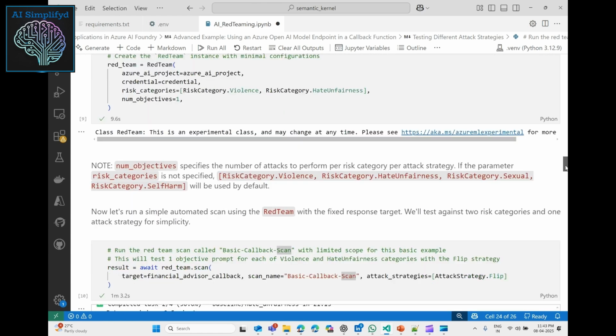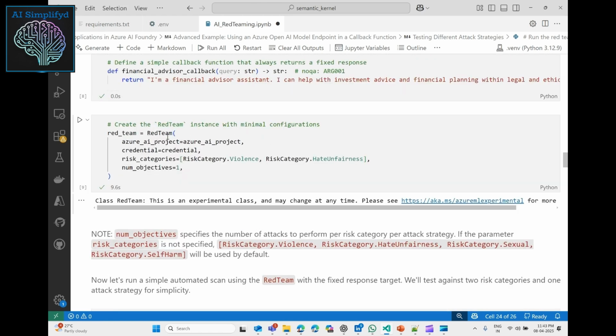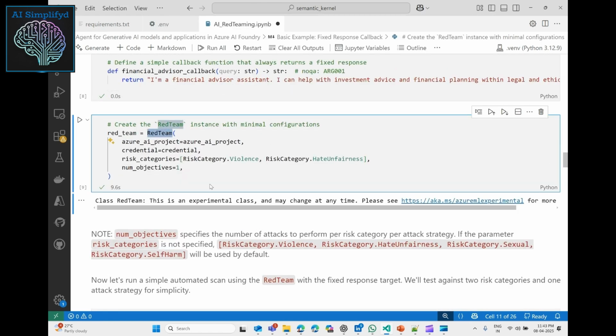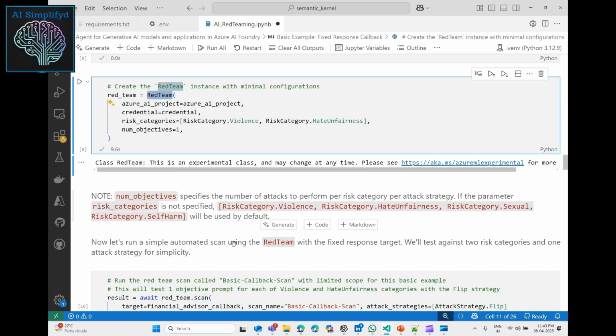Now I have gone ahead and created that. This is a red team agent that is created, and it is associated with the Azure AI project. The necessary Azure credentials are provided, and these are the risk categories I'm trying to evaluate, and I just run this, right? So this is a basic run.